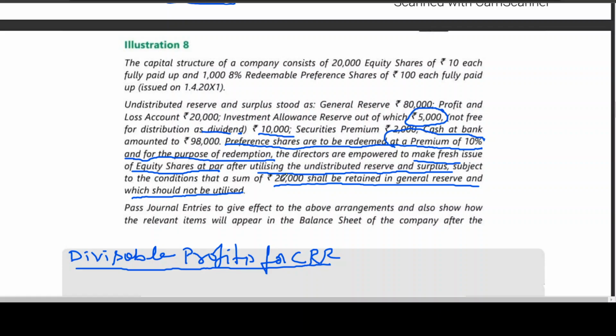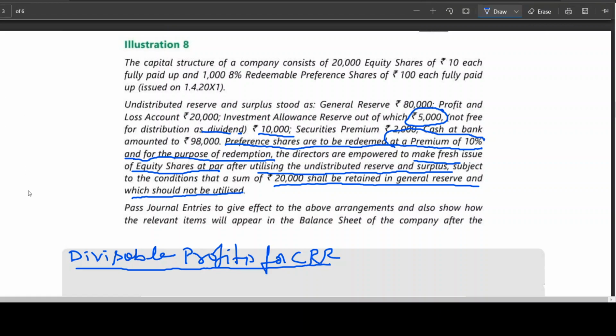Okay, so divisible profit for CRR, first if you look at it, P&L account, let me write P&L account balance. 20,000, this is available.